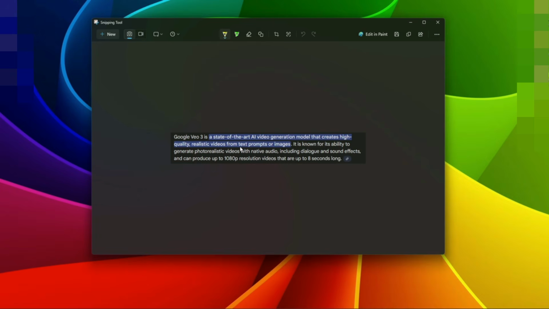And that video will be exactly according to the user's text prompt. And it will not be just a simple video, it will be a realistic video with native audio. Sometimes when you want dialogues, there will be dialogues and sound effects, and it can produce up to 1080p resolution videos.